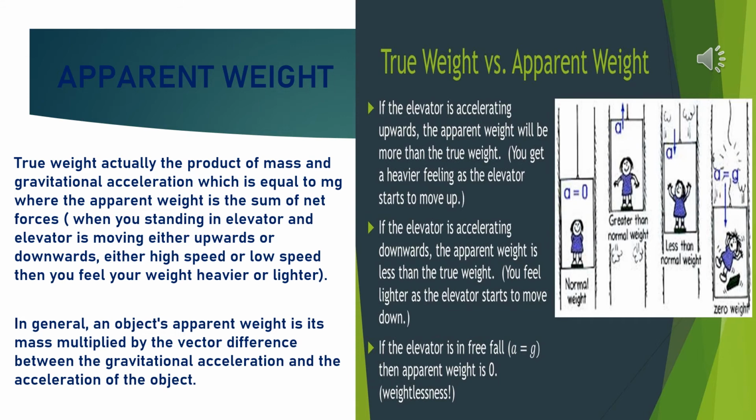Thus, if weight of the body is equal to W1, weight of the fluid displaced by the body is equal to W2, and apparent weight of the body is equal to W dash, then you can say apparent weight, that is W dash, is equal to W1 minus W2. That means weight of the body minus weight of the fluid displaced by the body.